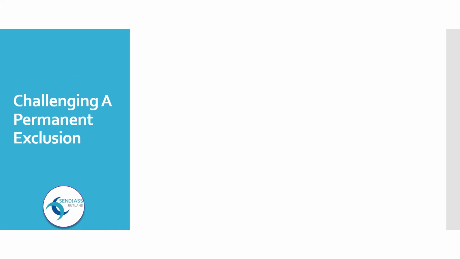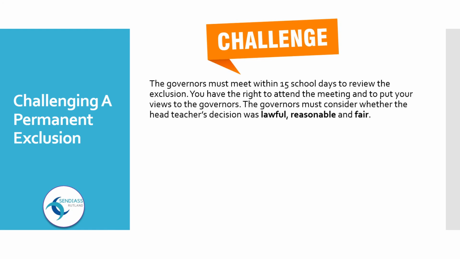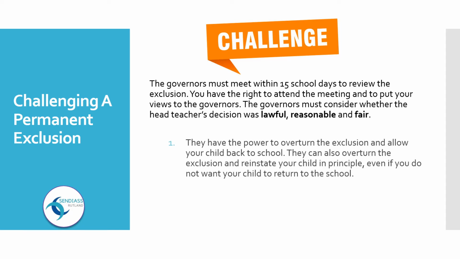Challenging a permanent exclusion. The governors must meet within 15 school days to review the exclusion. You have the right to attend the meeting and to put your views to the governors. The governors must consider whether the head teacher's decision was lawful, reasonable and fair. 1. They have the power to overturn the exclusion and allow your child back to school. They can also overturn the exclusion and reinstate your child in principle, even if you do not want your child to return to the school.